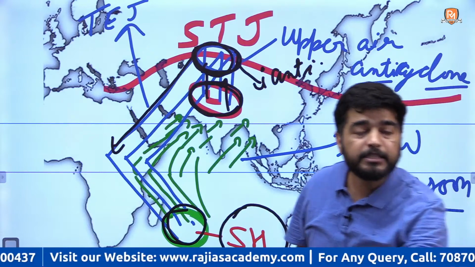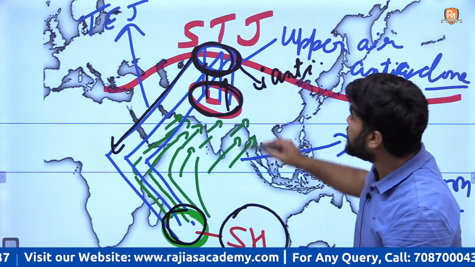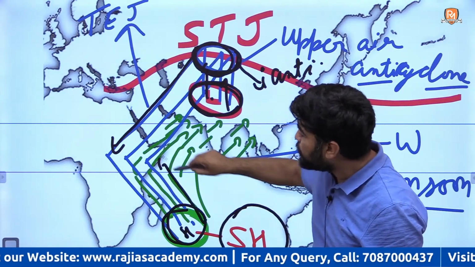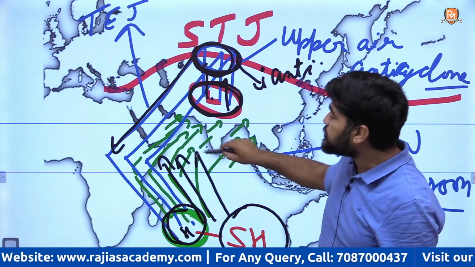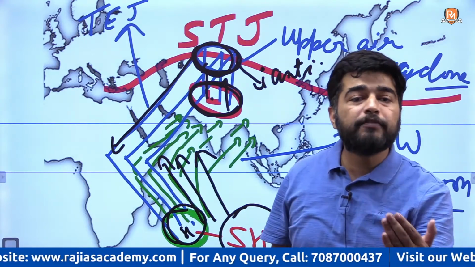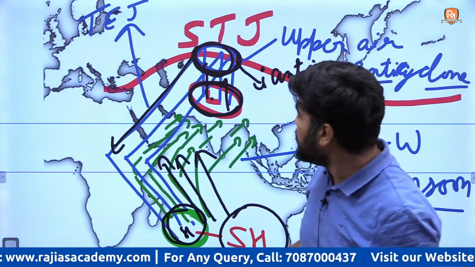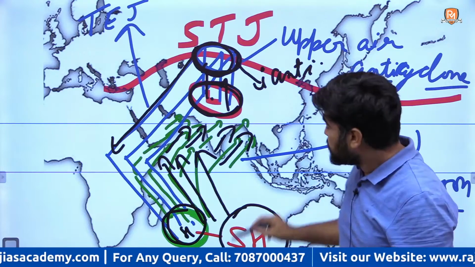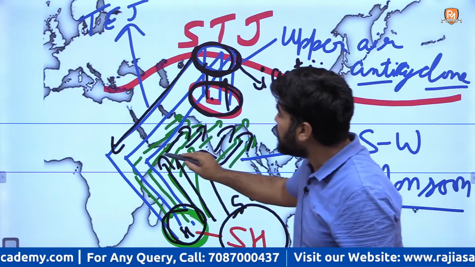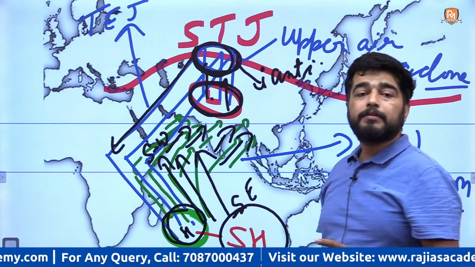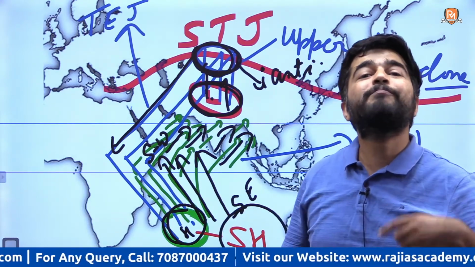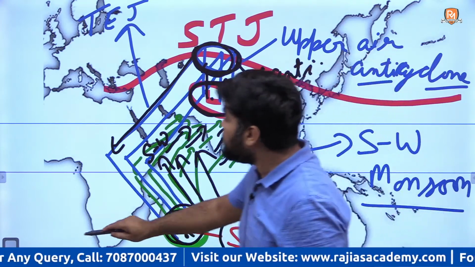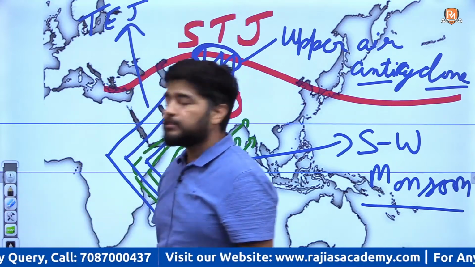नीचे क्या होगा? At surface what will happen? At surface you have low pressure here, high pressure here. The wind will start moving, southeast trade will cross the equator. When they will cross the equator, due to Coriolis force, they will move towards their right or not? And when they will move towards right, southeast trade wind will become southwest trade wind, or you can say southwest monsoon. So now can you see the complete circulation is there?